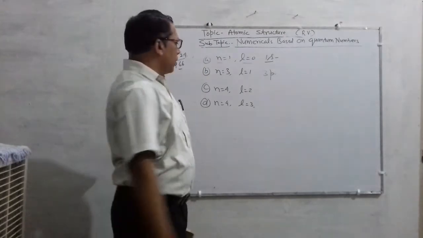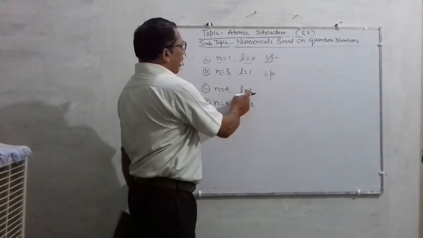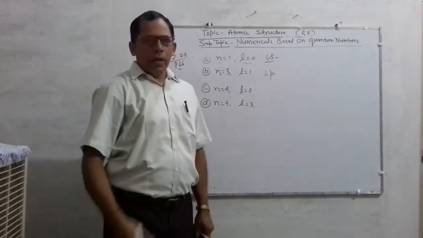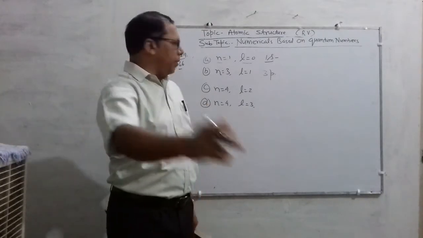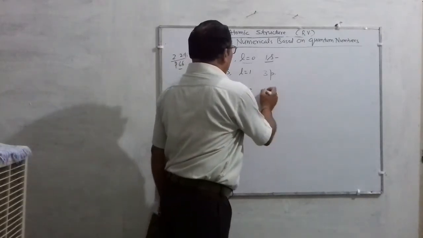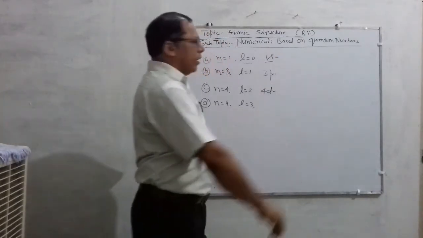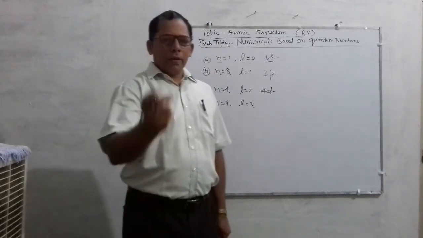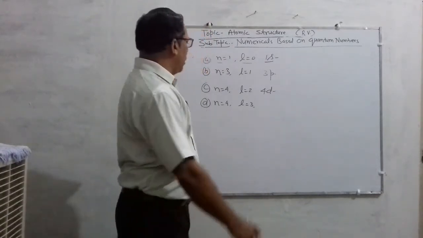Similarly, n is 4, L is 2. You know that L is 2 is for d orbital, so with n value 4, the 4d orbital will exist. Am I correct, students? Okay.